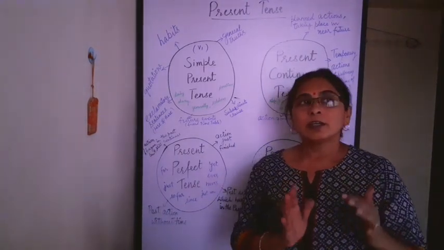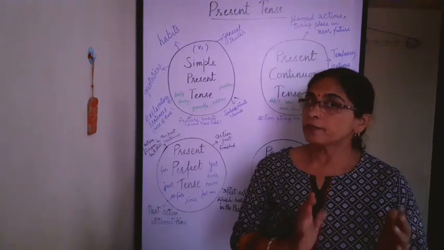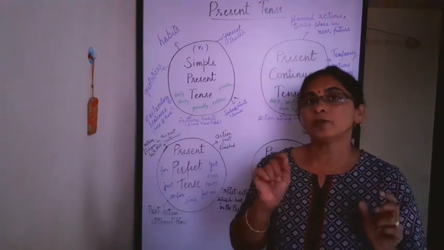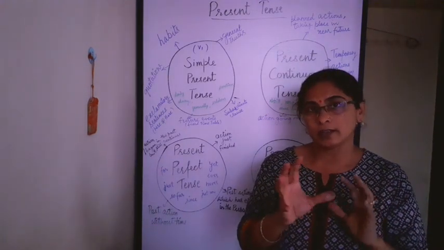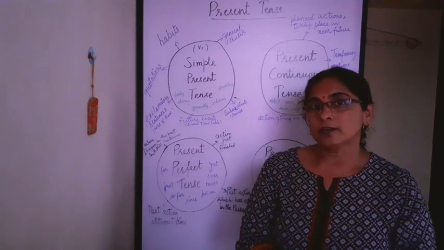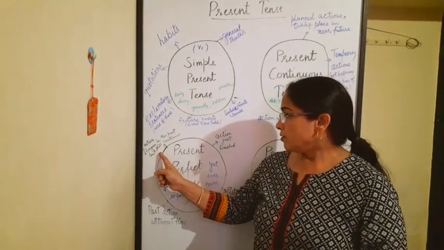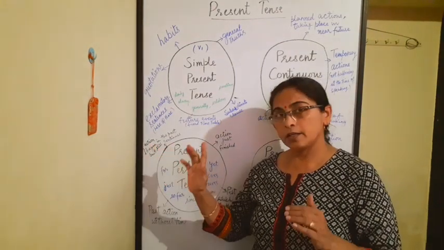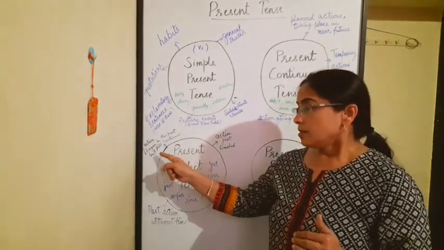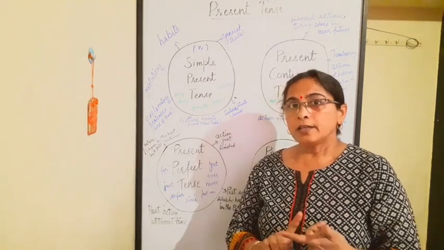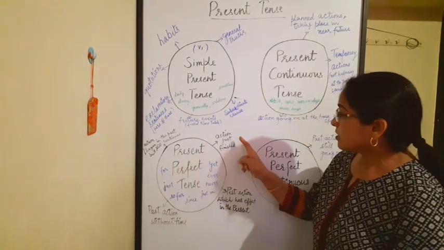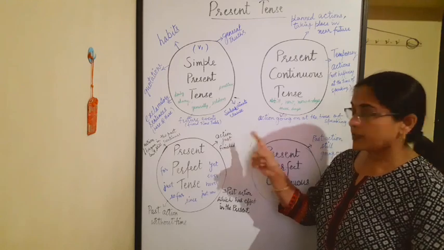Next is interrogative sentences. Then, have you finished your work? Like have you finished? A question is asked here. So this is known as an interrogative sentence. It is used for interrogative and negative sentences. Now next is action just finished.